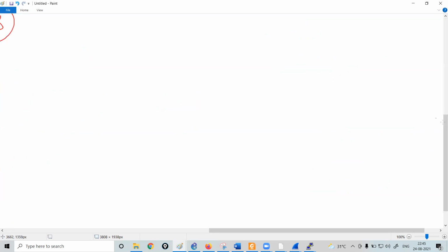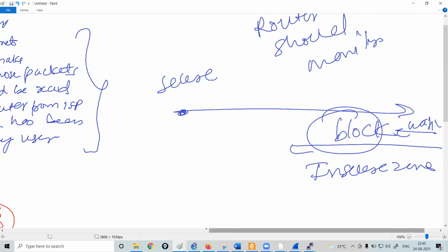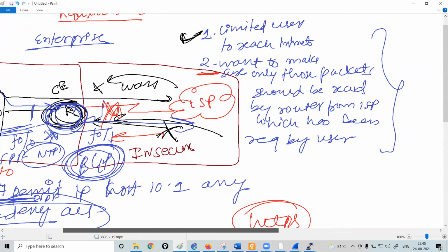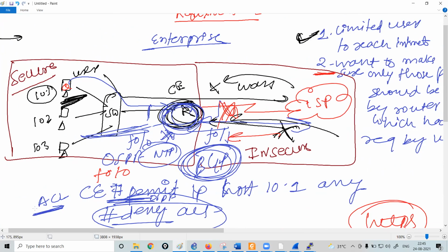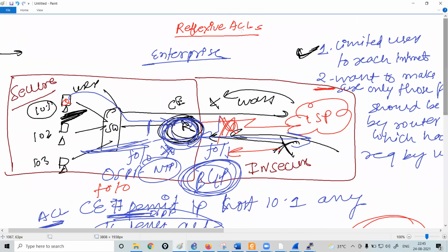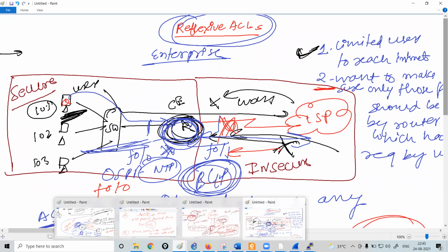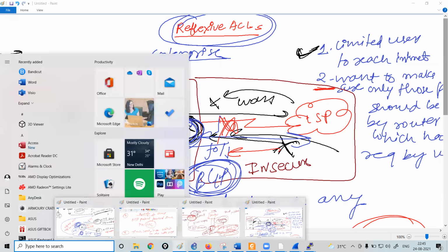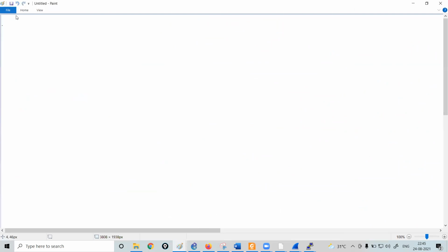Is it clear? Now, implementing the ACL, as I just told you, is never a feasible solution, because you have to run so many commands to implement the solution and get your desired output. However, we came up with something, reflexive ACL, to solve these two problems. Is it clear? So now let me explain what reflexive ACLs are. If any one of you has any sort of queries, you can just turn on your mic and put your queries immediately.